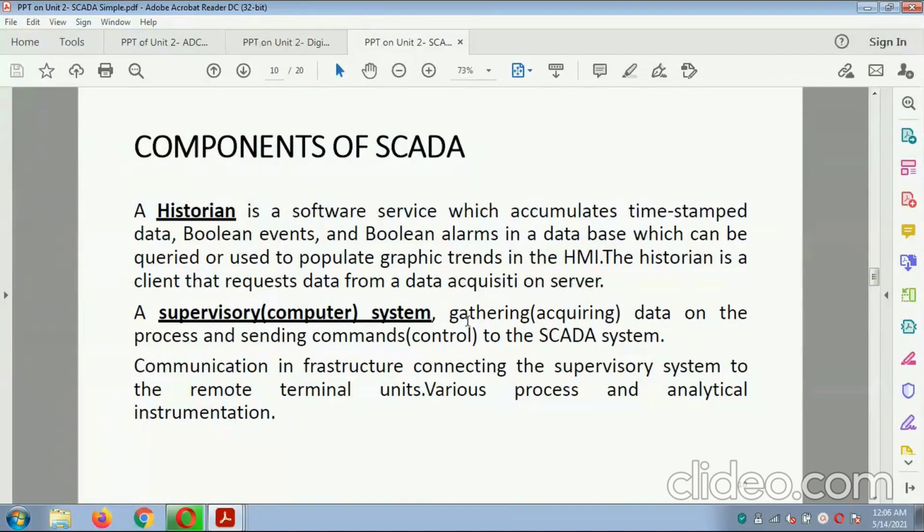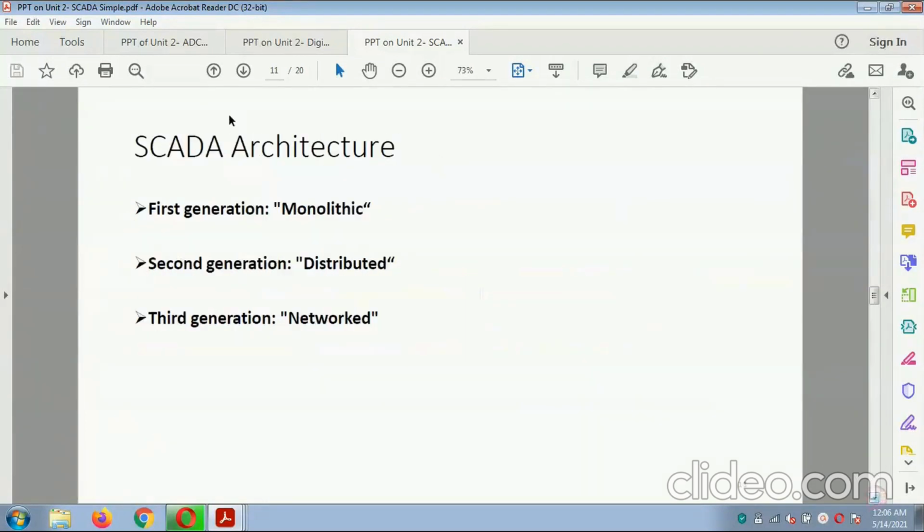The supervisory computer system gathers the data on the process and sends commands to the SCADA system. The communication infrastructure connects the supervisory system to the remote terminal units and the various process and analytical instruments. The SCADA architectures are: first generation monolithic, second generation distributed, and third generation networked.